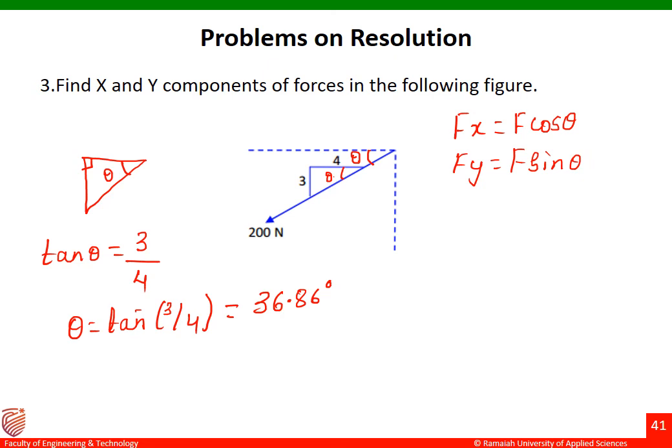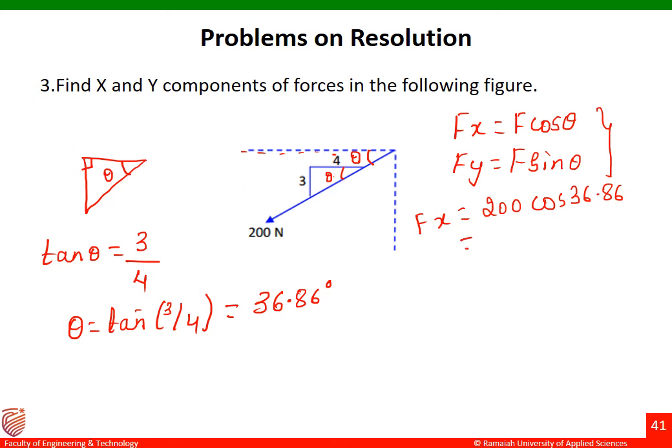Now we can write out the formulas, that is, Fx equal to F cos theta and Fy equal to F sin theta here. Now we should always remember that theta is the angle between the force and the horizontal axis. Our horizontal axis is this one. If the angle is made with respect to the horizontal axis, these two formulas come into the picture. Now we'll substitute the values of F and theta in these two equations.